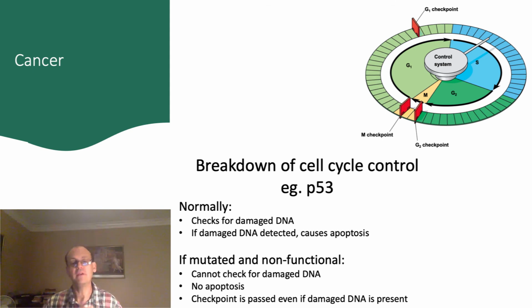For example, P53 is a gene that produces a protein that's also called P53. The protein P53 is responsible for checking that DNA is not damaged. Normally, if damaged DNA is detected, P53 activates other genes that cause the cell to self-destruct, a process called apoptosis. However, if there's a mutation in P53 that causes it to not function properly, then damaged DNA will not bring about apoptosis, and the cell cycle will continue even in the presence of damaged DNA.